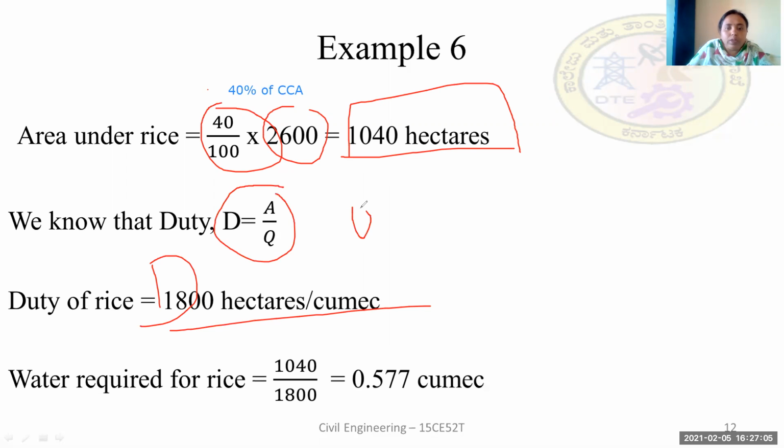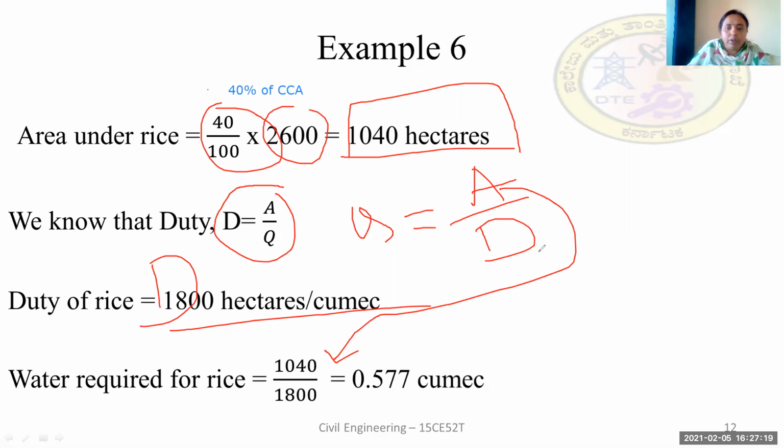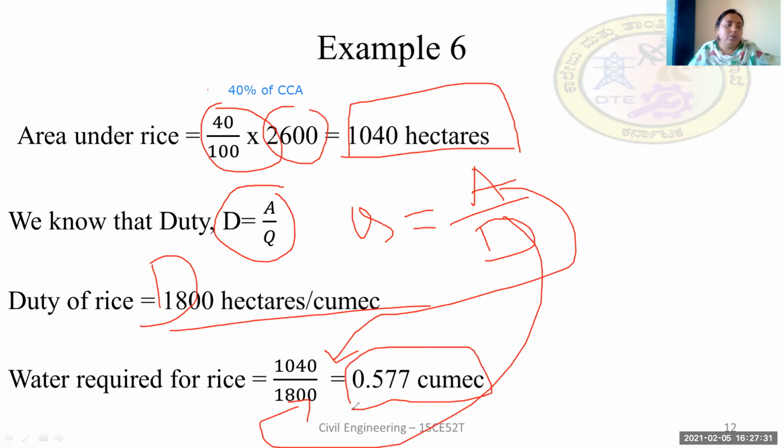So Q is nothing but A by D. We already know A and D. So the area is 1,040, D is 1,800, and by substituting these values, the water required for rice is 0.577 cumec.